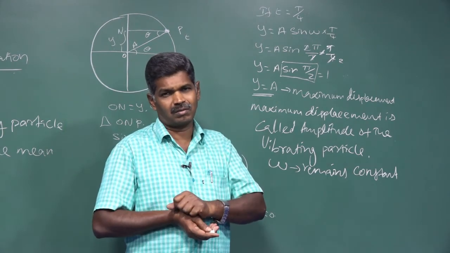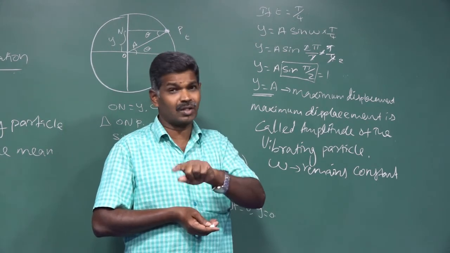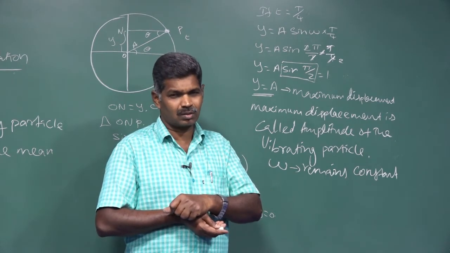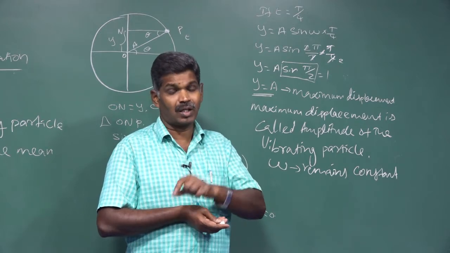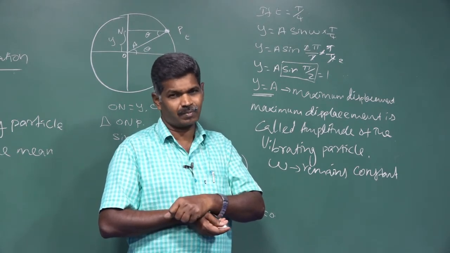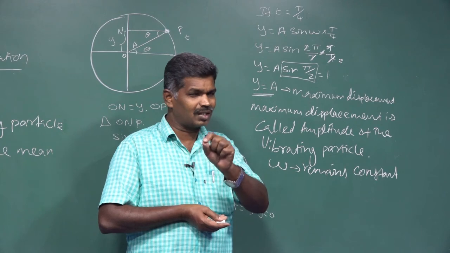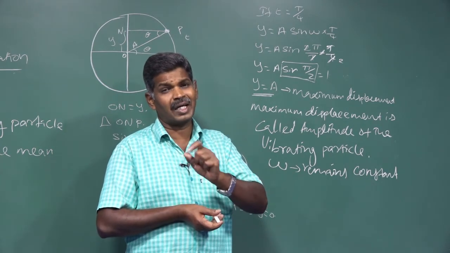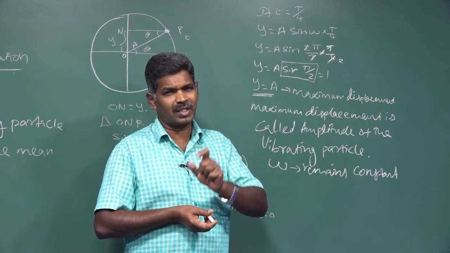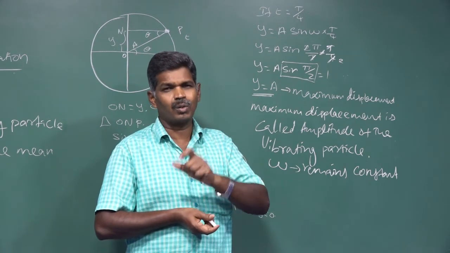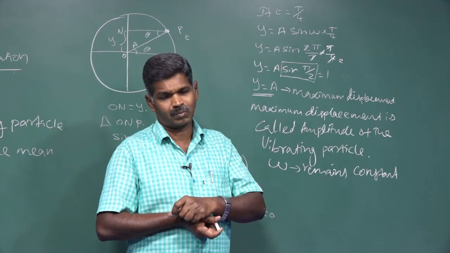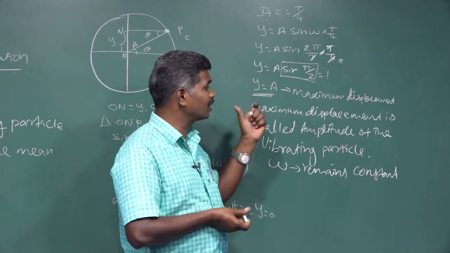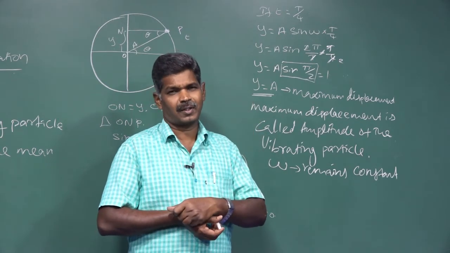And another angle, 270 degree. If you substitute 270 degree, sin 270 is minus 1, negative maximum displacement it makes. So at which angle it gets a maximum positive displacement? At 90 degree. At 270 degree, negative maximum displacement happens. Negative displacement happens in the displacement of our vibrating particle.